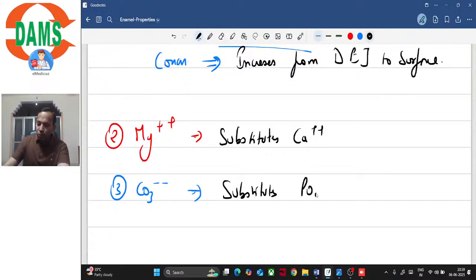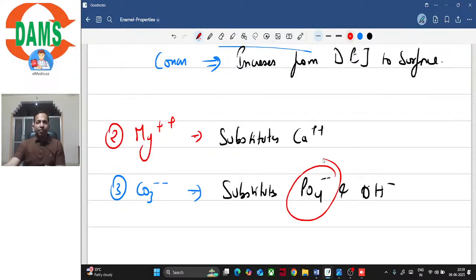It can substitute both phosphate and hydroxyl, but it commonly substitutes phosphate.